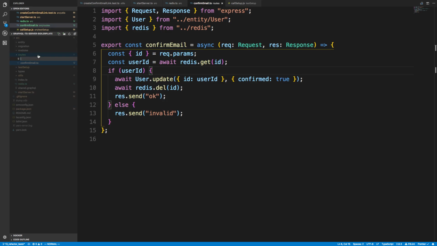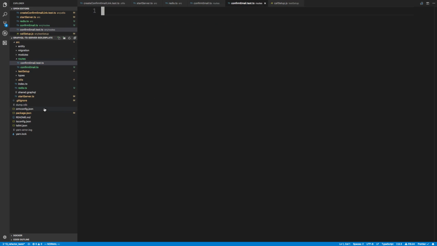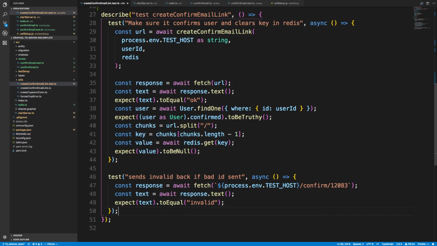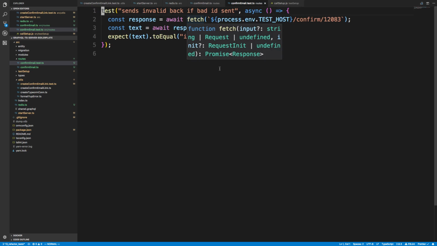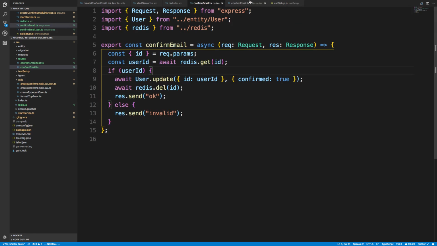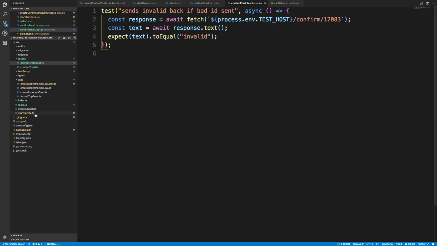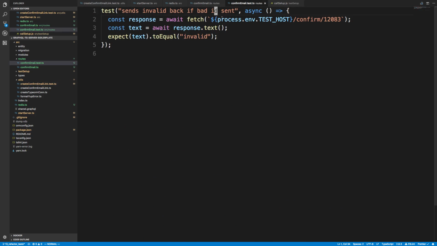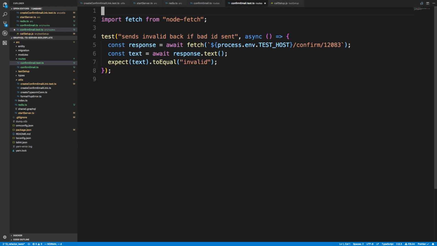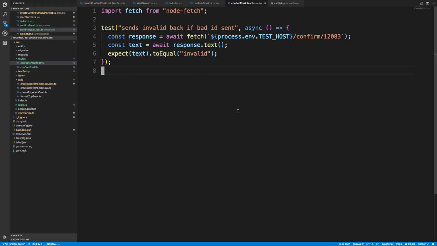Let's go ahead and create confirmEmail.test.ts. And we're going to just go, I think it's utils. This is what I want to test. And I think just fetch is what I need to import. Oops. I want to go back to that test. There it is. So I need this. And I think that's it. I think this file is good.